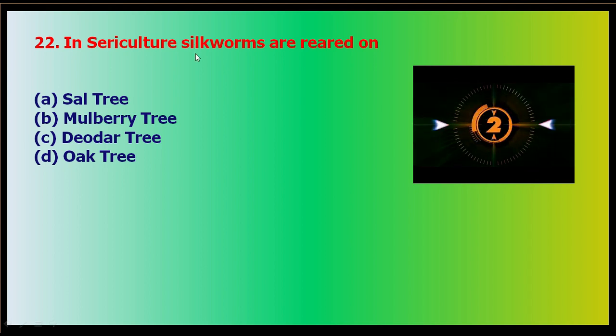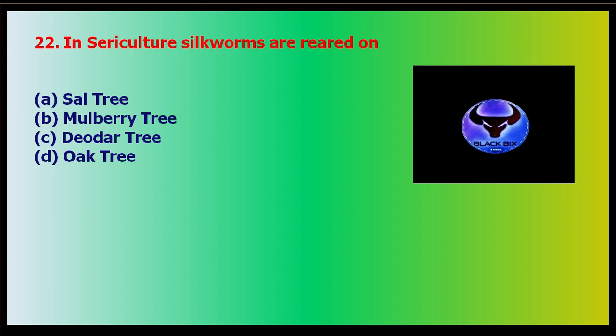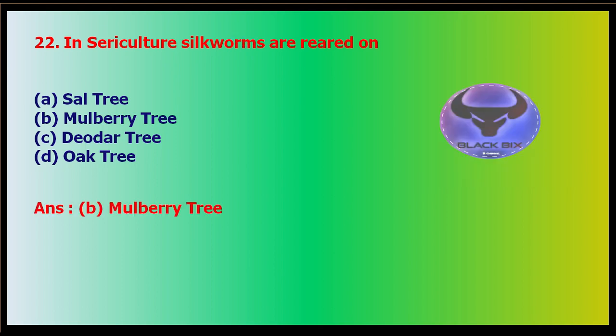Where are these silkworms and cocoons reared? Time is up, and your answer is the mulberry tree, because these silkworms eat the fresh leaves of the mulberry tree, right? So this is correct: if you want to rear silkworms, mulberry trees are required, because they eat the leaves of the mulberry tree.